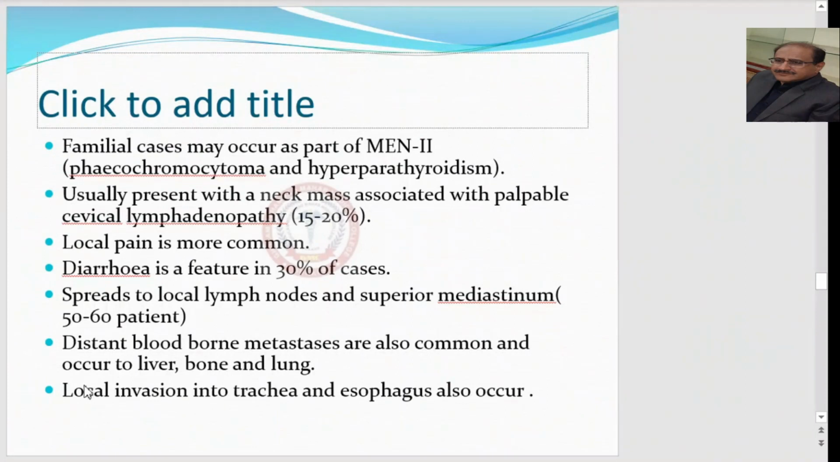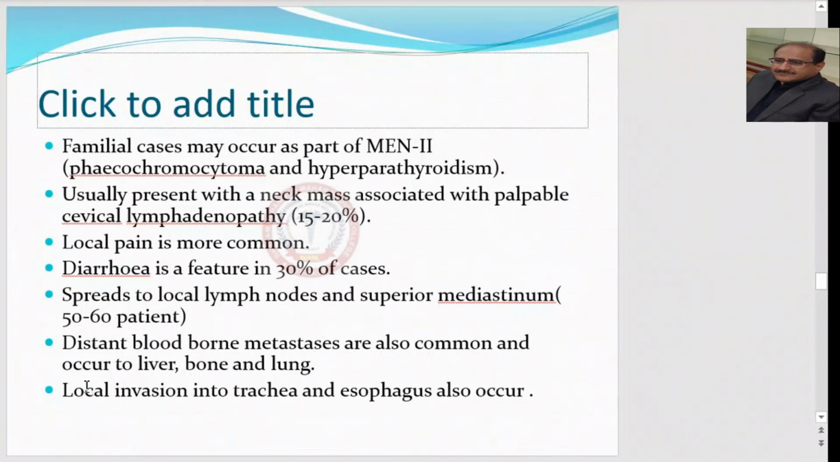Means medullary thyroid carcinoma, pheochromocytoma, and hyperparathyroidism occur in that single patient, and we label it as multiple endocrine neoplasia type 2. So familial cases may occur as a part of MEN2, means in association with pheochromocytoma and hyperparathyroidism. When medullary carcinoma occurs in association with pheochromocytoma and hyperparathyroidism, we label it as a familial type of medullary carcinoma.